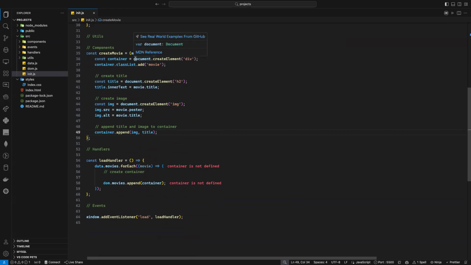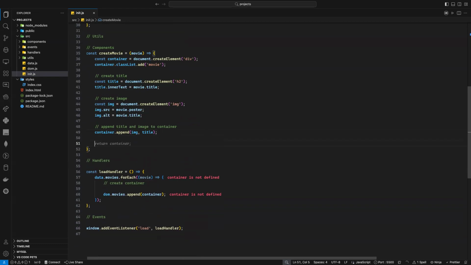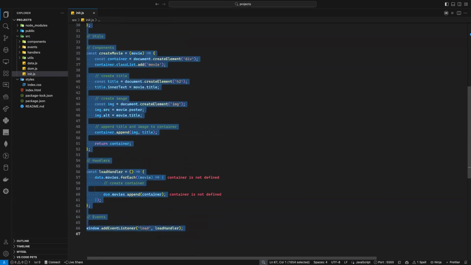I'm passing a movie, it will create a container, add a title, create an image, then add the image and the title inside the container. But here I need to return the container. Why? Because I need to have the container here, I need to append it here. So what can I do? Here, after I append it, I need to return the container.